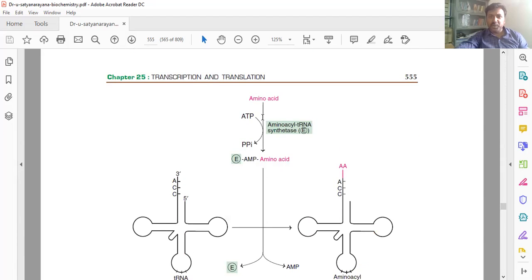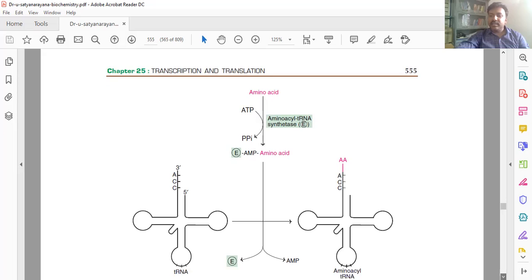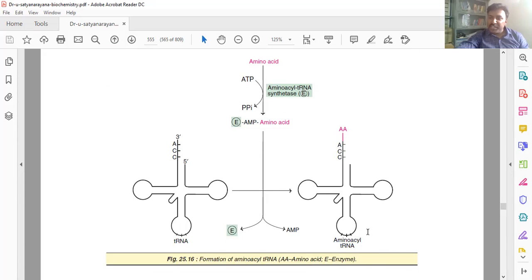See, this is the amino acid, for the activation of amino acid. This enzyme, this is not tRNA, this is the enzyme, amino acyl tRNA synthetase. For binding, it requires one ATP energy, so it utilizes one phosphate group. After that, it binds to the amino acid and tRNA.